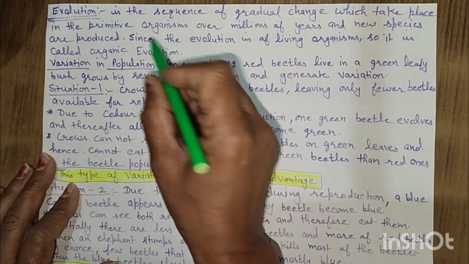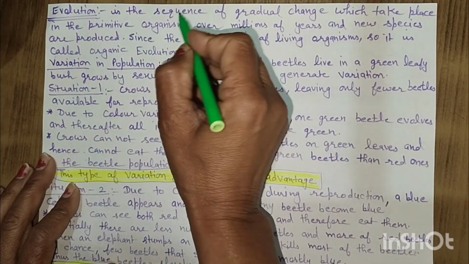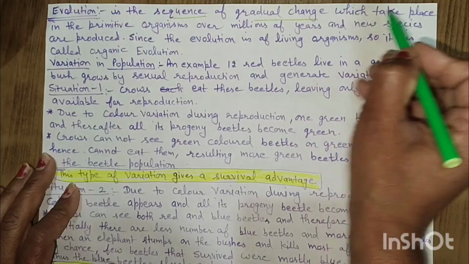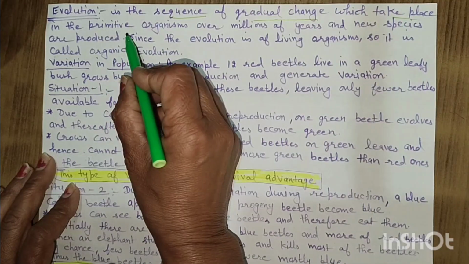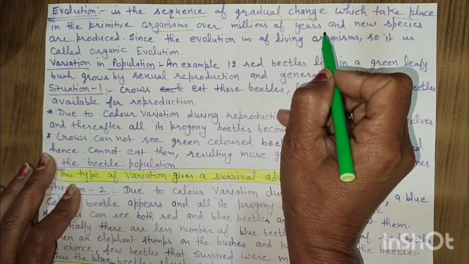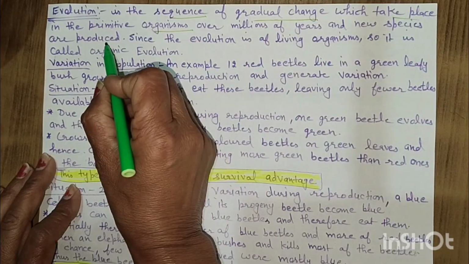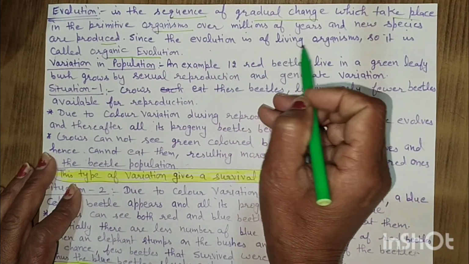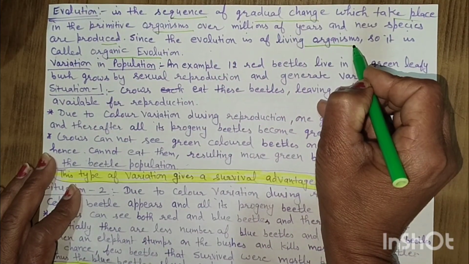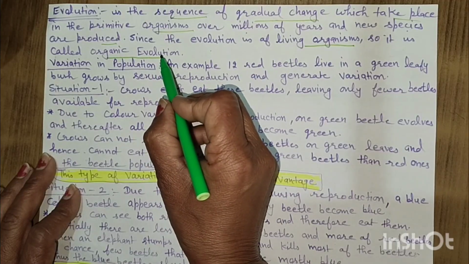Friends, today we will discuss evolution. Evolution is the sequence of gradual changes which take place in primitive organisms over millions of years, and new species are produced. Since evolution is of living organisms, it is called organic evolution.